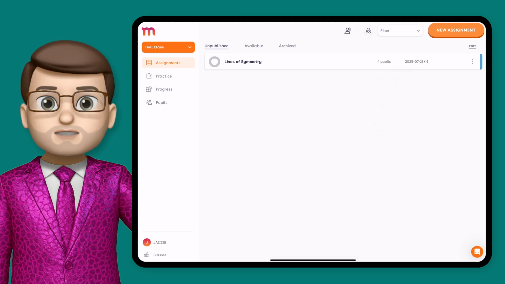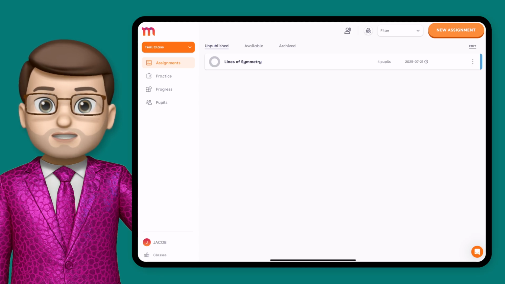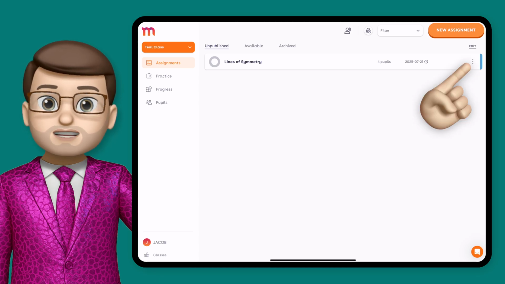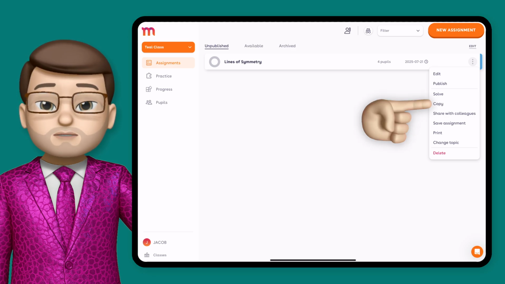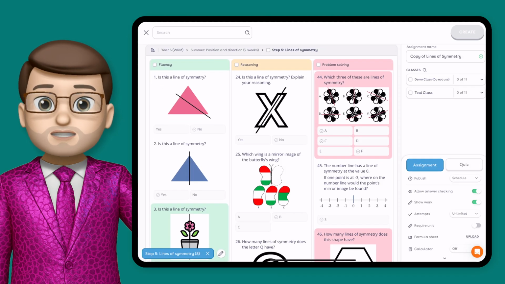There are also lots of other things that we can do with those little three dots next to our assignment. For example, if I tap on it again now, we have the option to print it if you want to do like a physical version for some students. But I'm actually going to press copy for now, and that's going to make an exact clone of that assignment.